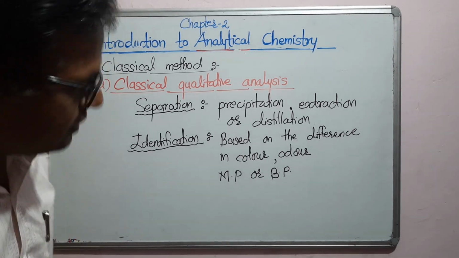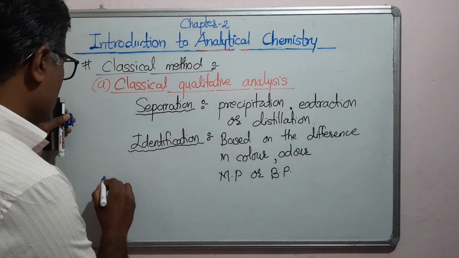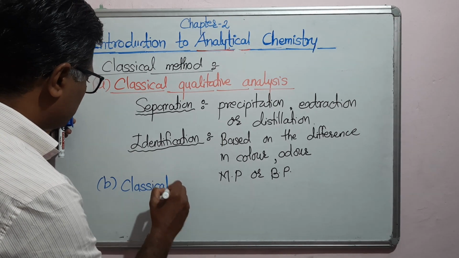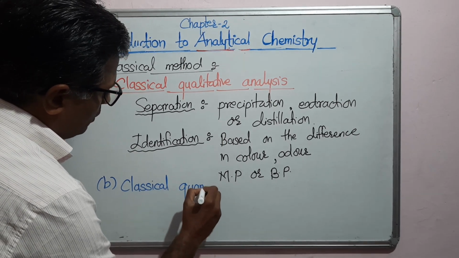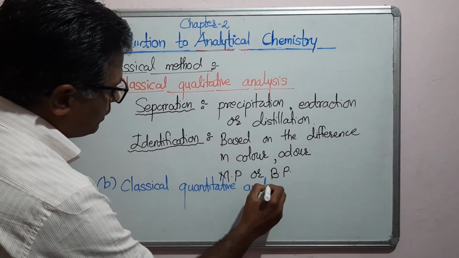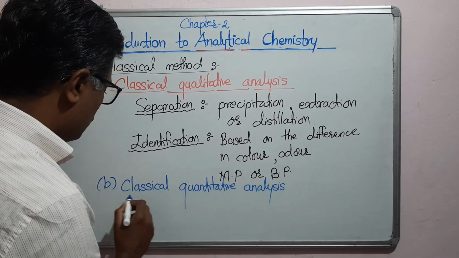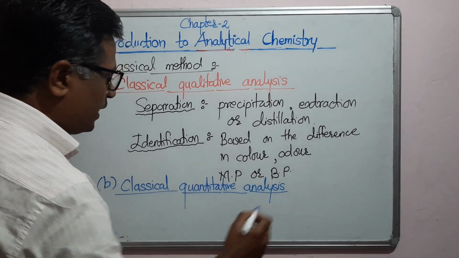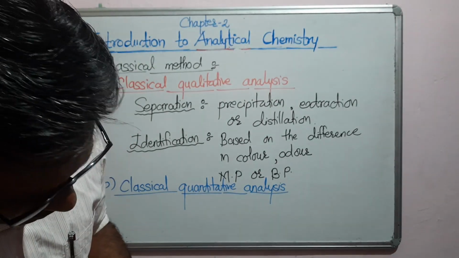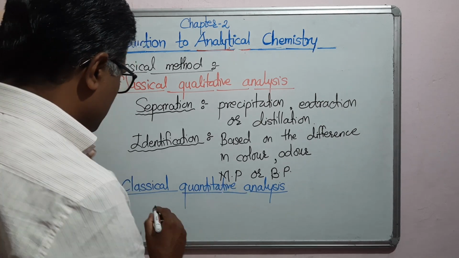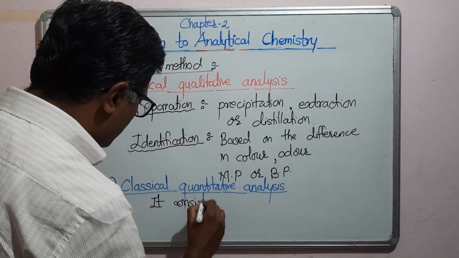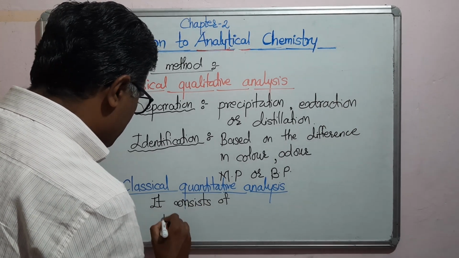Second is quantitative analysis. So again, I will write here classical quantitative analysis. Now this classical quantitative method consists of basically two methods.